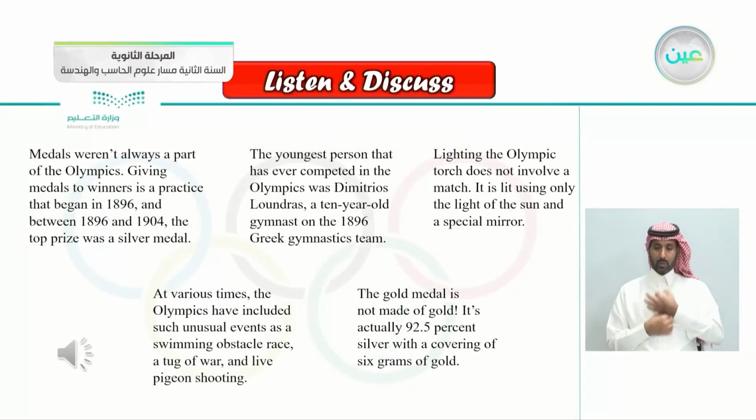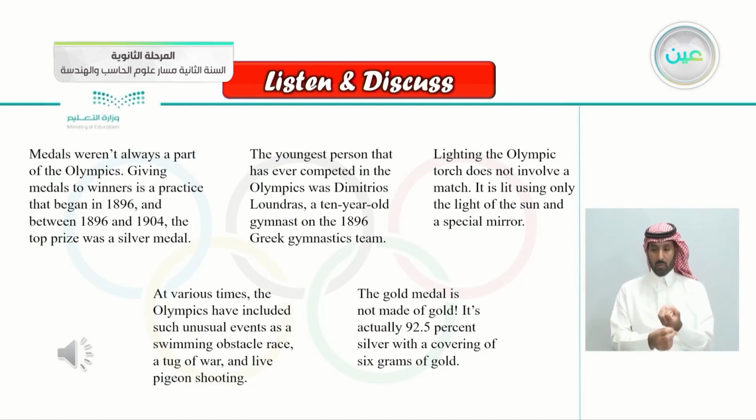Medals weren't always a part of the Olympics. Giving medals to winners is a practice that began in 1896, and between 1896 and 1904, the top prize was a silver medal. The youngest person that has ever competed in the Olympics was Demetrius Loundras, a 10-year-old gymnast on the 1896 Greek gymnastics team. Lighting the Olympic torch does not involve a match. It is lit using only the light of the sun and a special mirror.